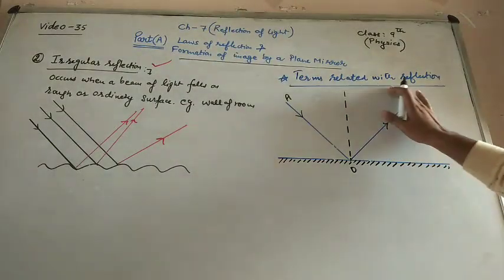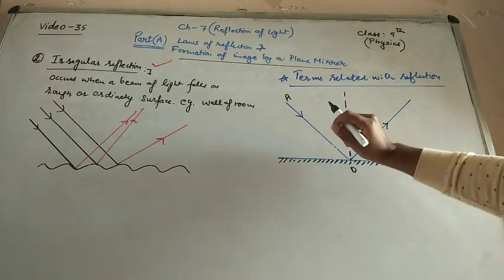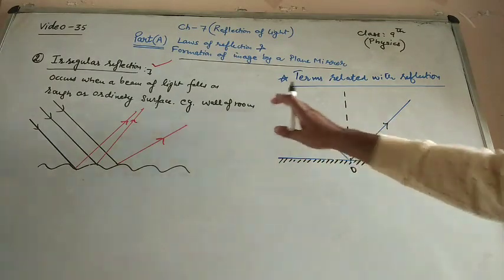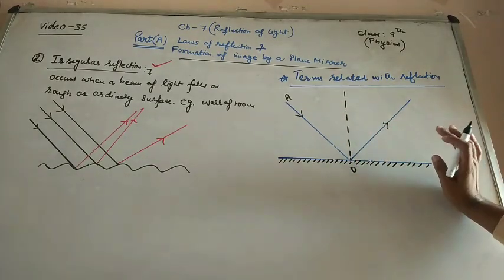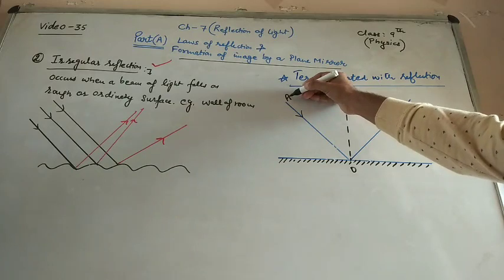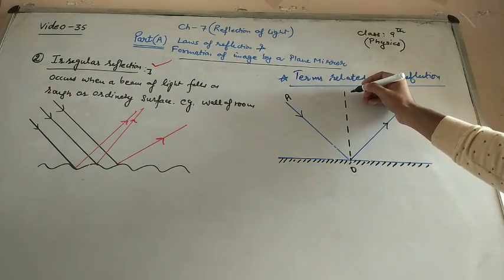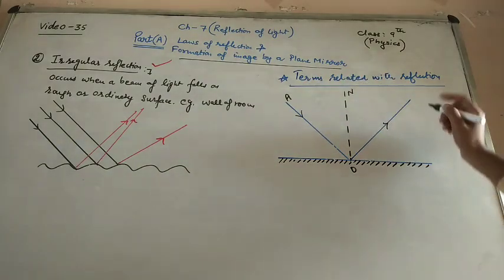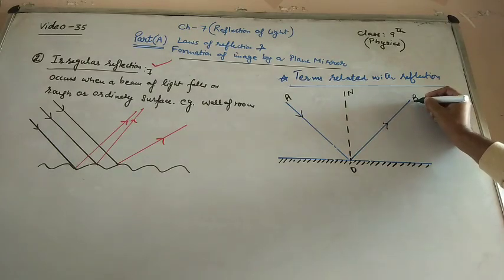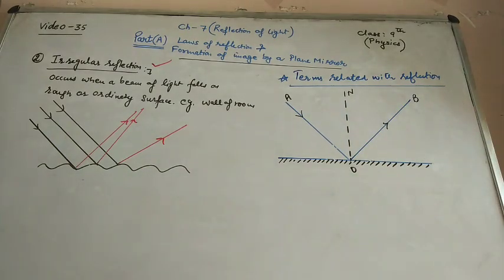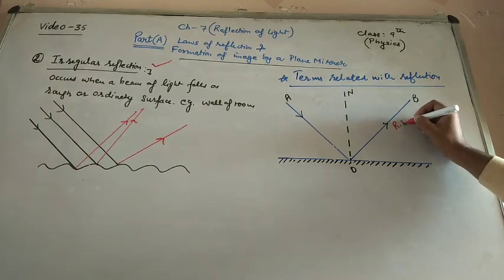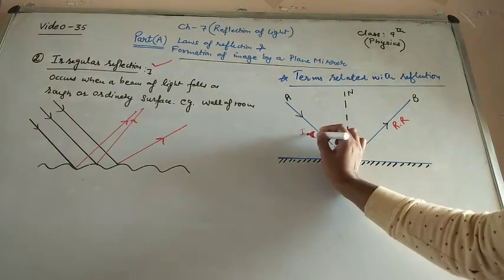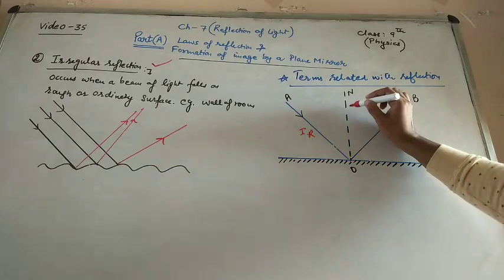Now, terms related to reflection must be clear to you. One diagram that we have already discussed, I have drawn the same diagram. Now I am going to name these rays AO and ON, using the same letters which are used in the diagram given in your book. This is the reflected ray, here is the incident ray, and this is the normal.